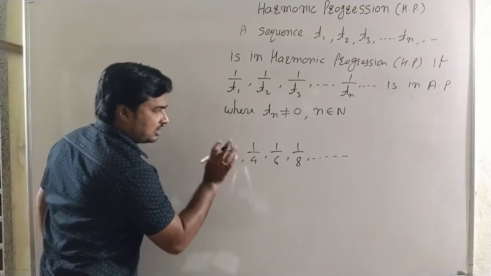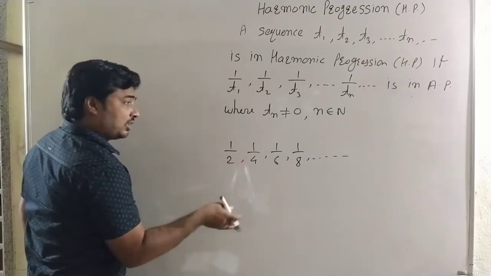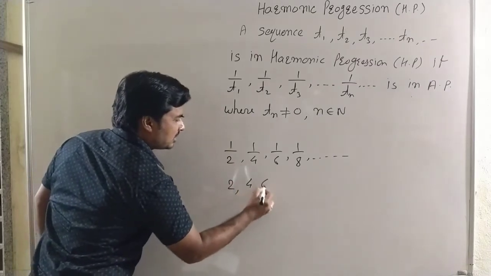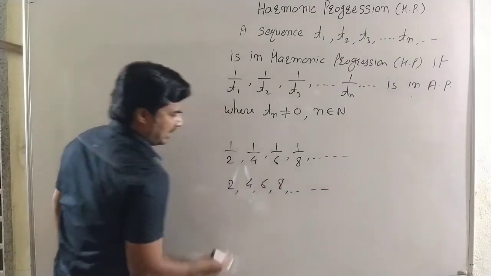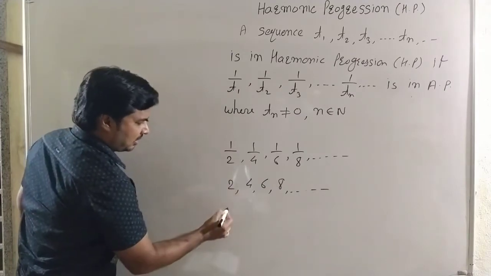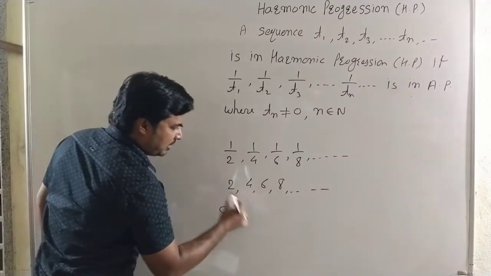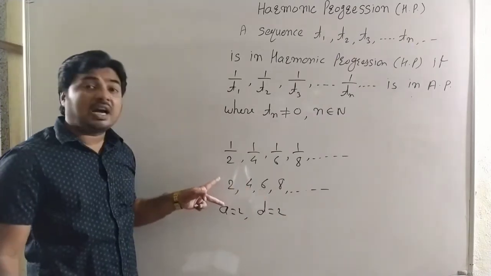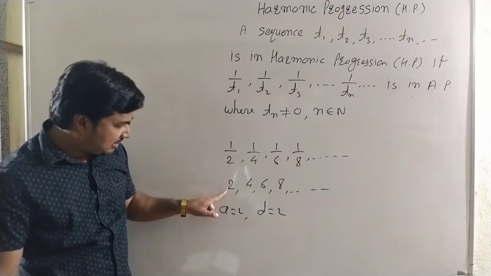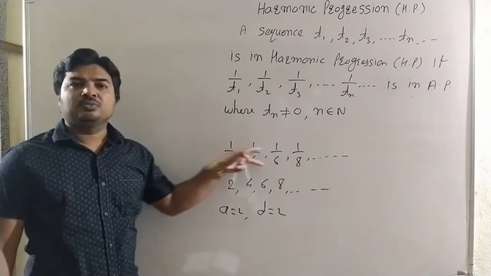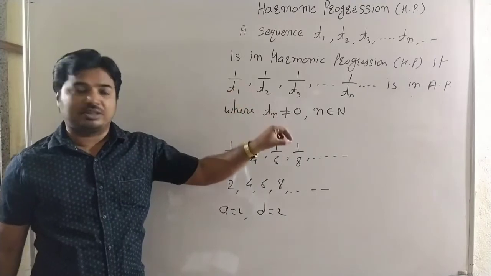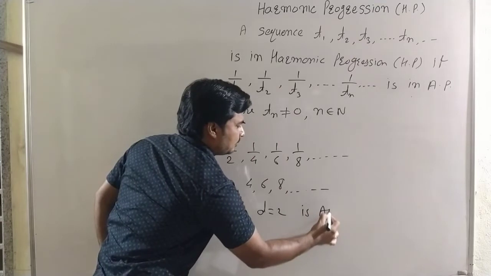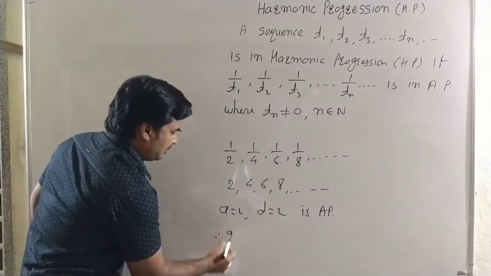We write the reciprocals of all the terms: 1 by 2 gives 2, then 4, 6, 8 and so on. Here we clearly see the first term is 2 and the common difference is 2. That means this sequence is in arithmetic progression, so the reciprocals are in harmonic progression. Here this sequence is AP, and therefore the given sequence